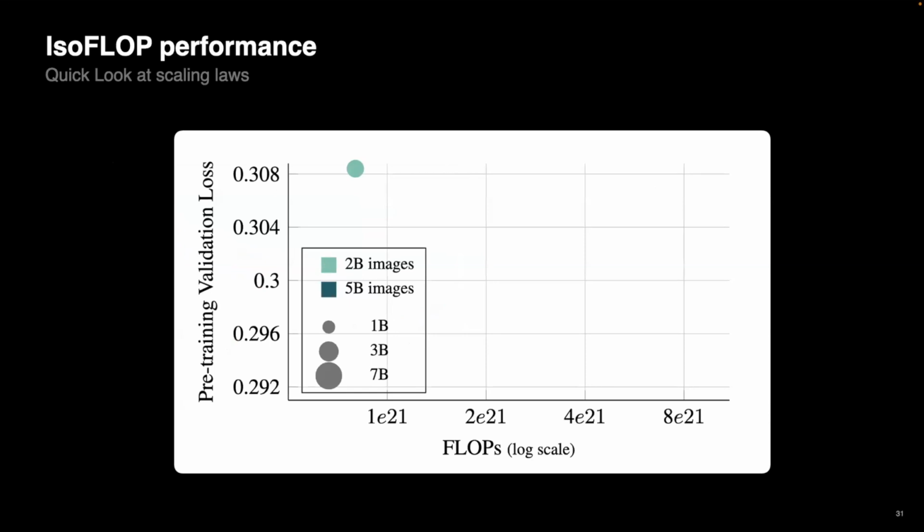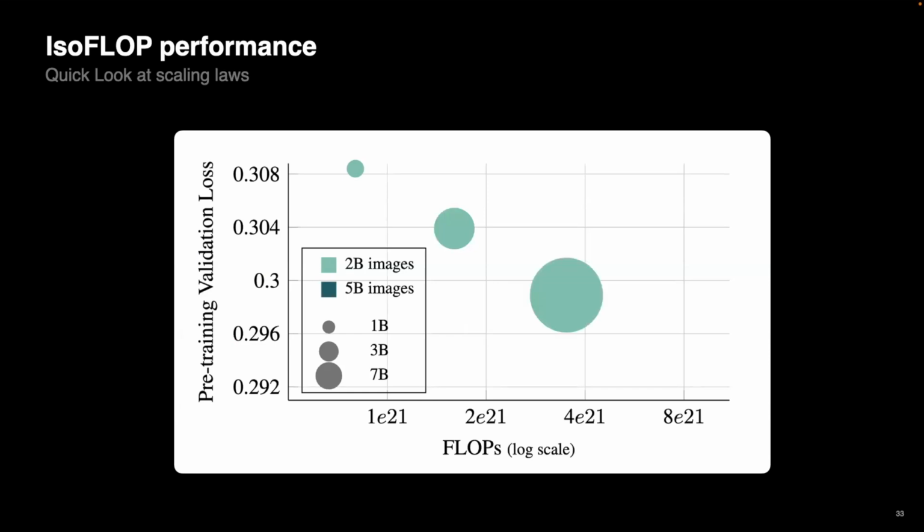We also tried to get a very small glimpse at scaling laws. We wanted to see what happens if you spend your compute differently. So now we scale well in terms of data, we scale well in terms of compute, but which way should we spend our flops? Training with a 1B model, we get a certain performance on the validation loss. As you make the model bigger, 3B, it gets better. 7B, it gets even better.